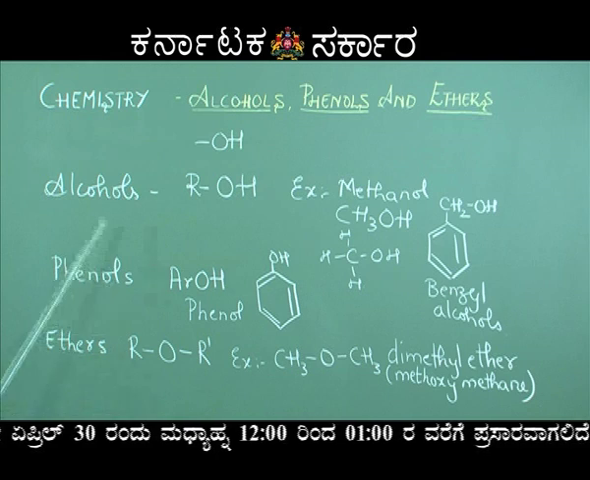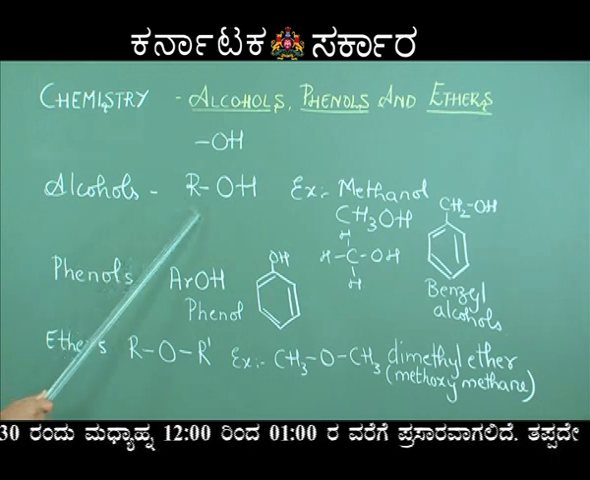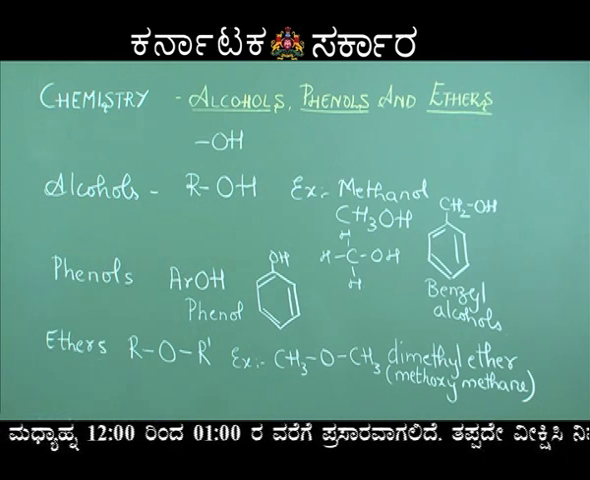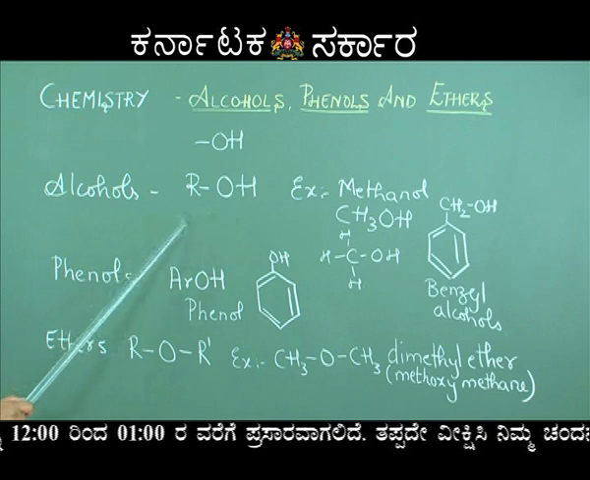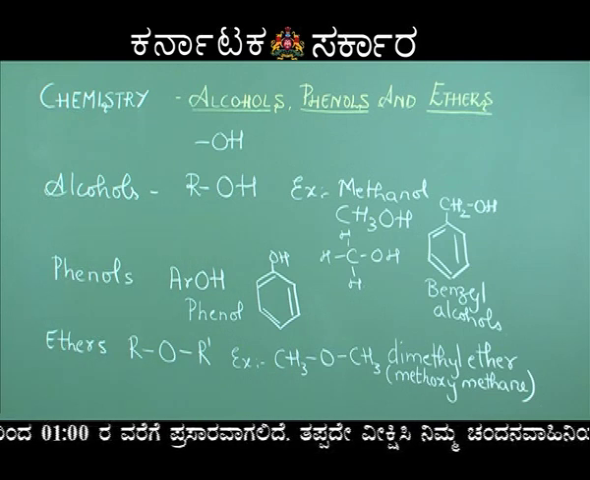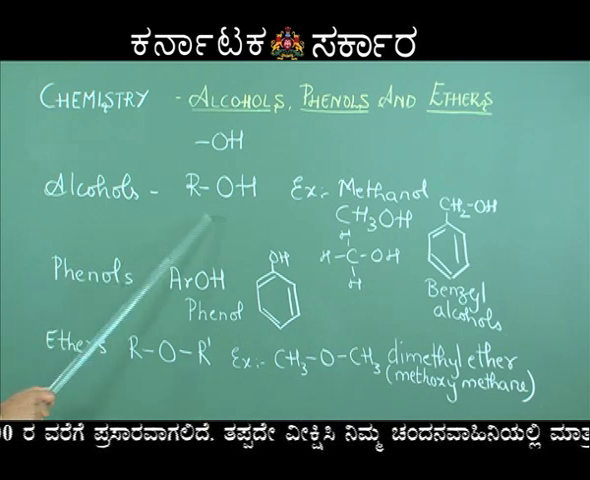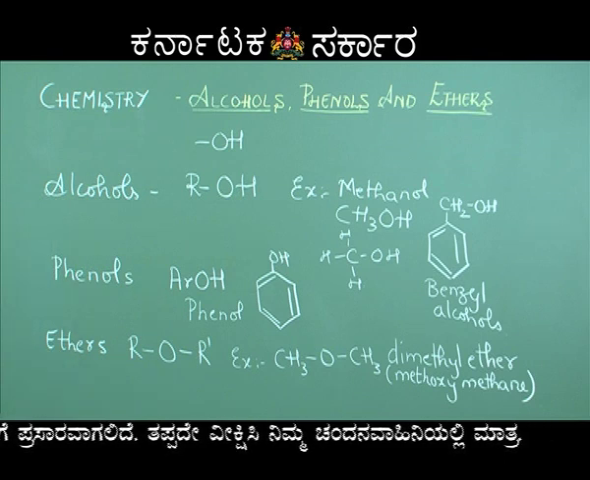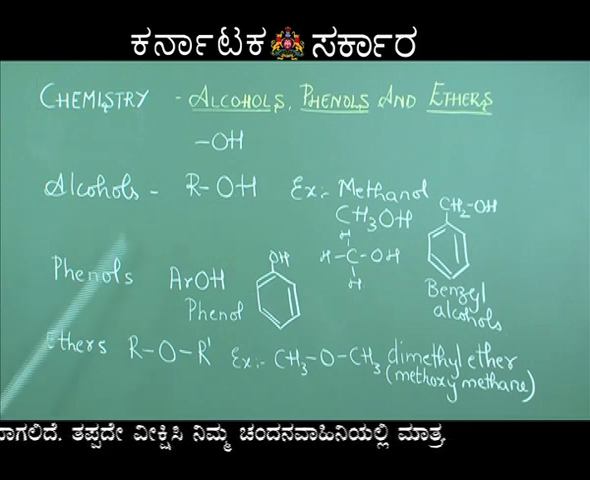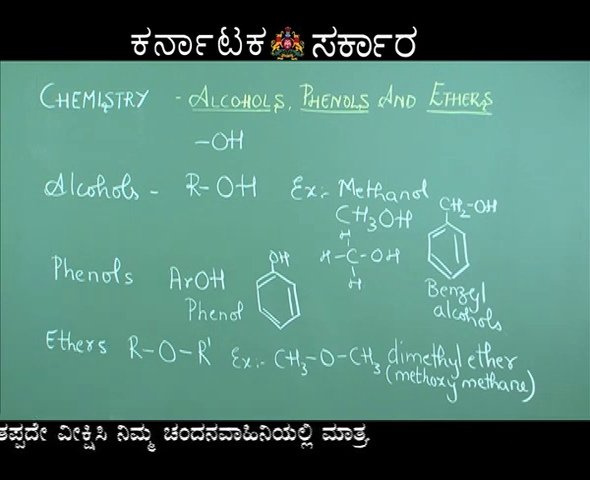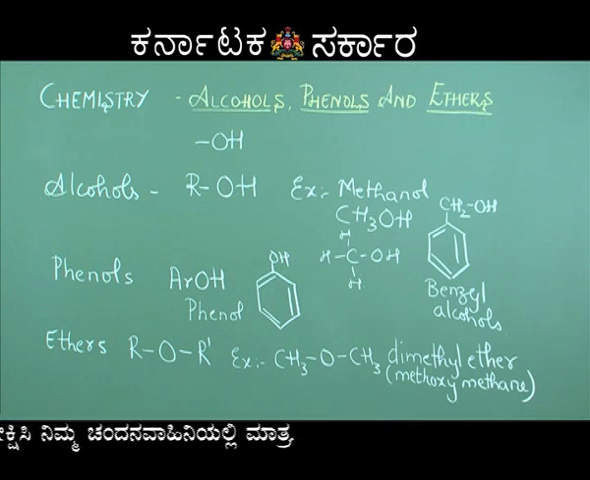Now the general formula for alcohols is ROH. ROH means R is the aliphatic chain. So ROH compounds are known as alcohols. An example for alcohol is methanol, CH3OH.